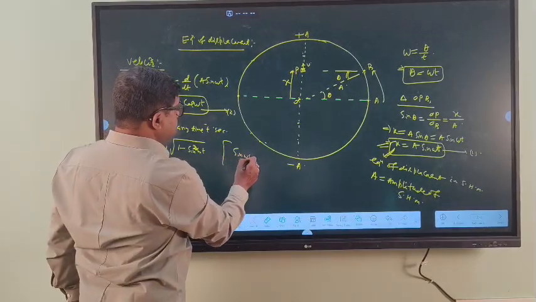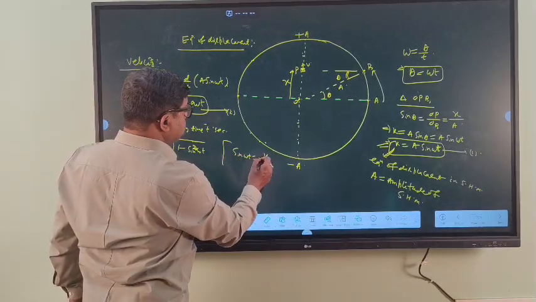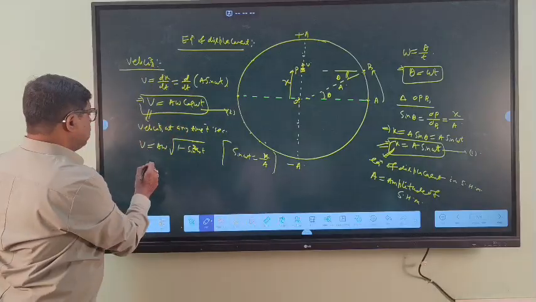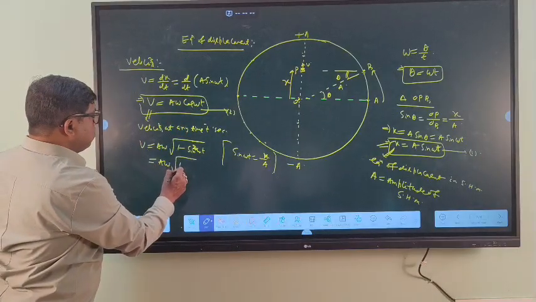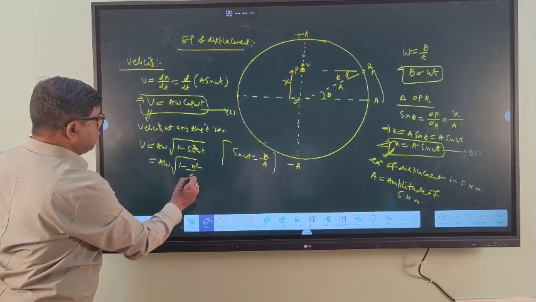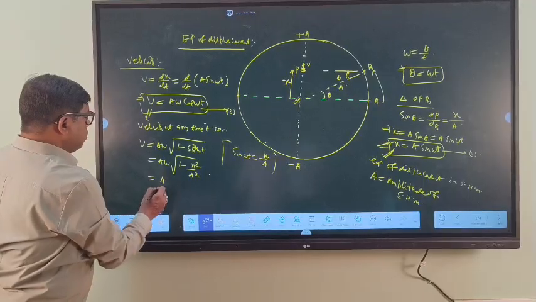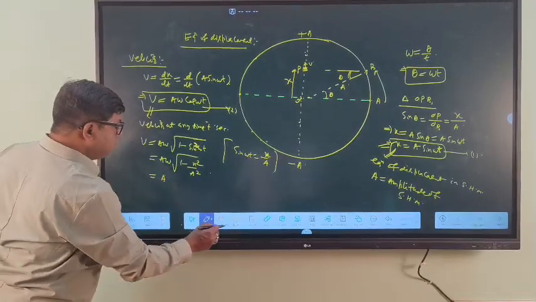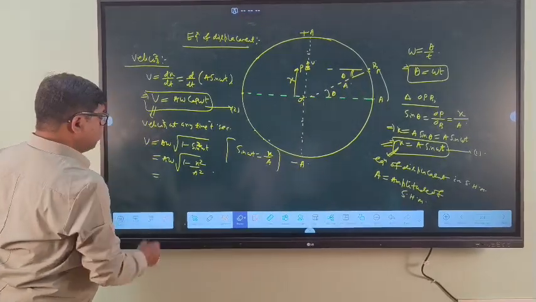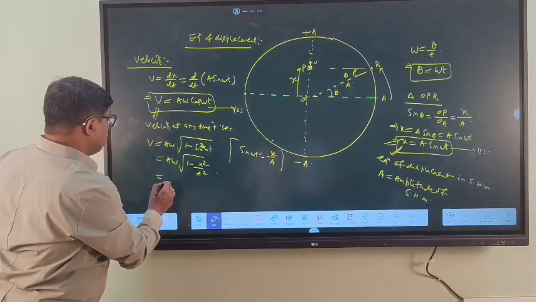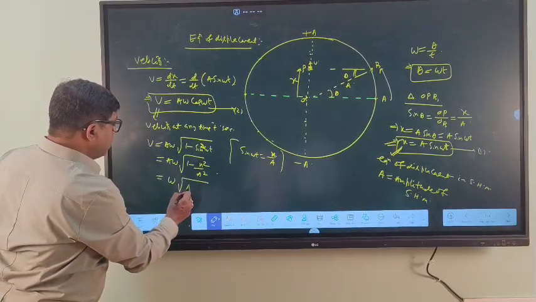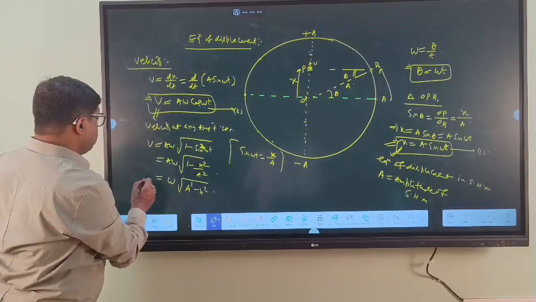Sin omega t is equal to x by A. So v is equal to A omega root of 1 minus x square by A square. That is omega into root of A square minus x square.